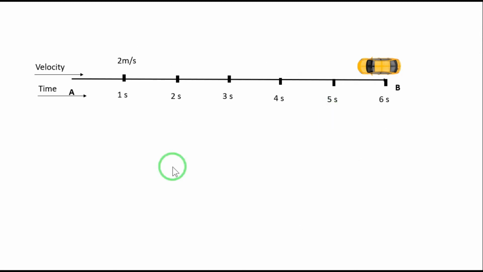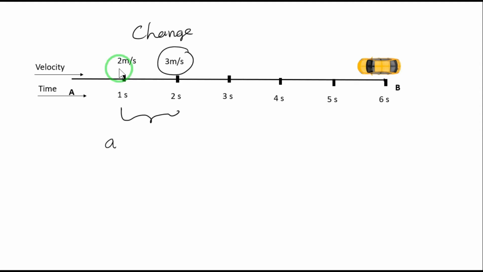Here the initial velocity is 2 meters per second and then it becomes 3 meters per second. So what is the acceleration? There is a change in velocity here. And we know that acceleration can be found by change in velocity, that is v minus u, where v is the final velocity and u is the initial velocity, divided by time.